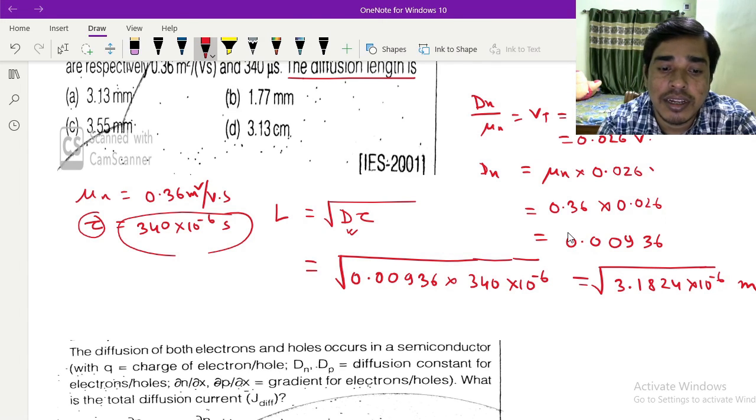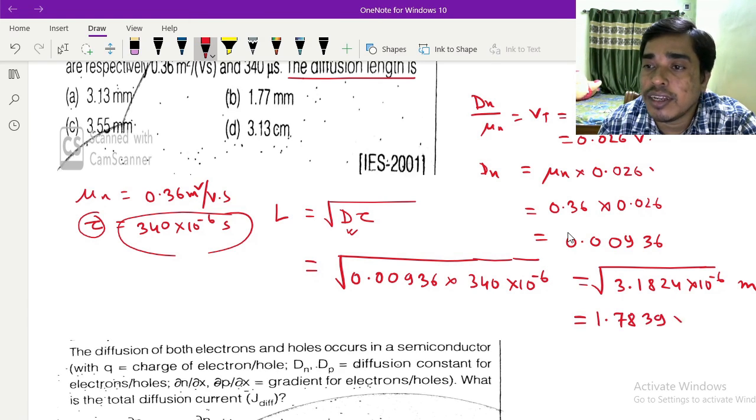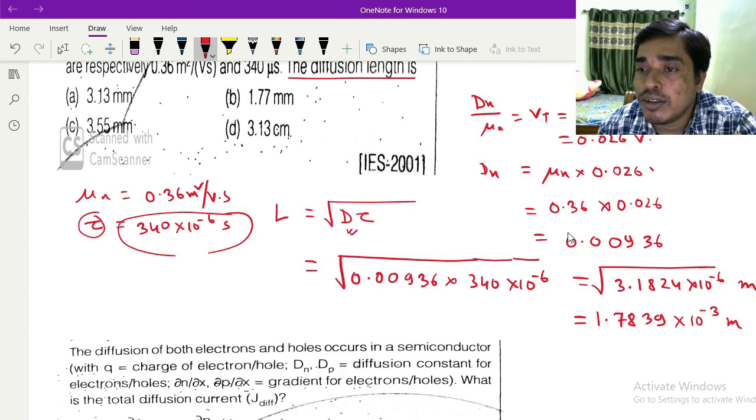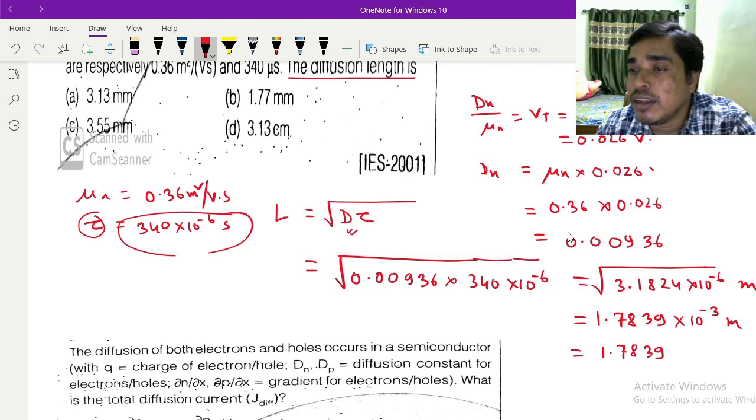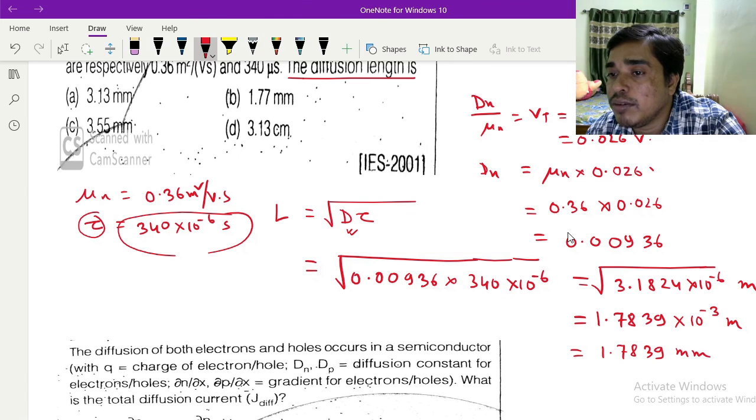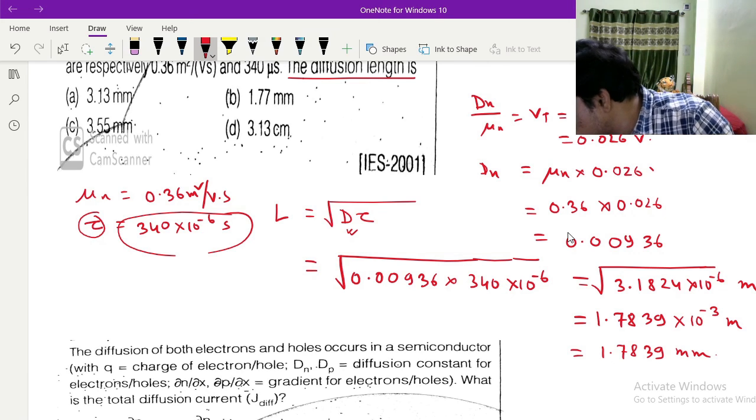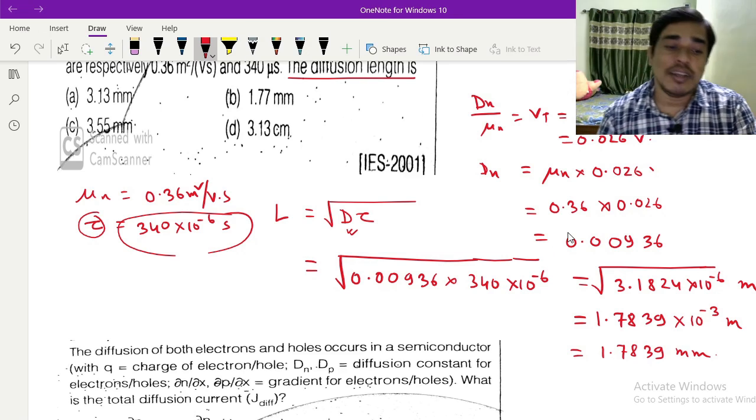If I calculate the root of 3.1824, it will be 1.7839, and this will be 10 to the power minus 3 meter. So this will be 1.7839 millimeter.